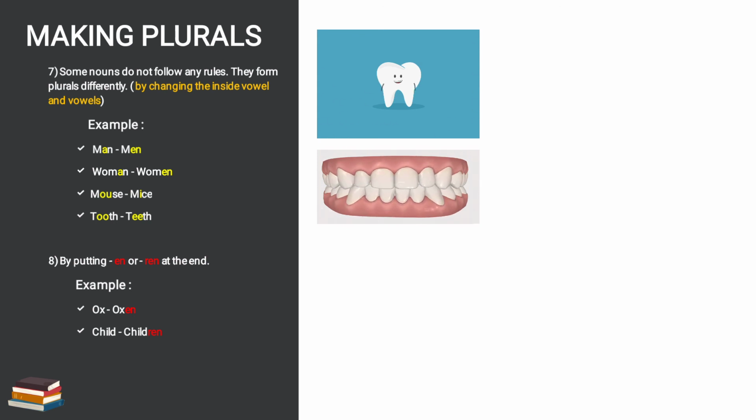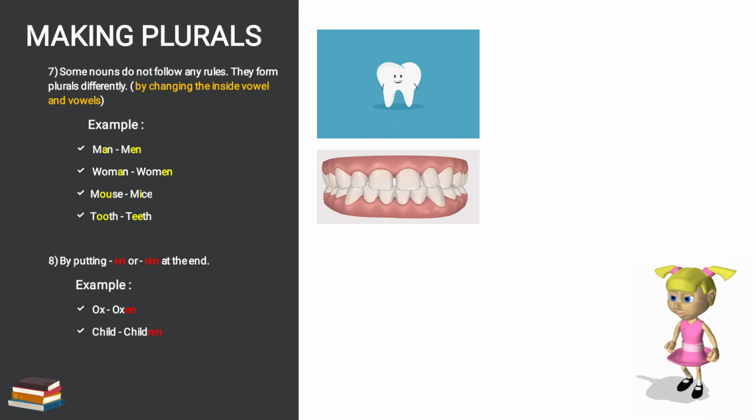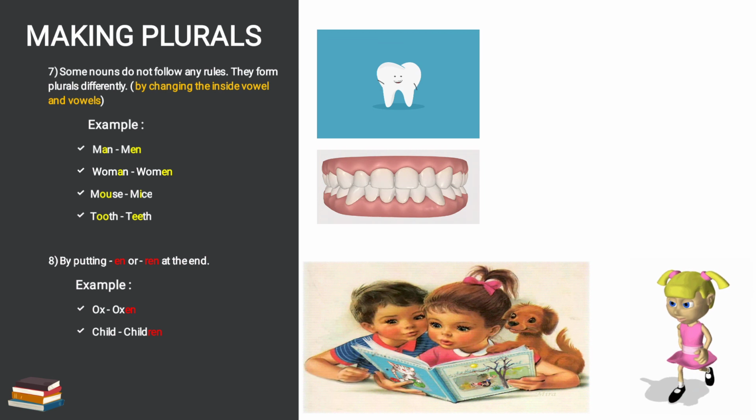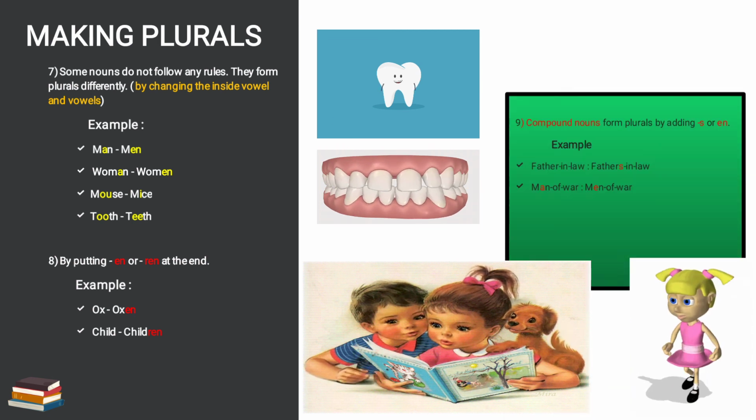Children means more than one child. Now you see in the image, one girl is there. So we are denoting one person, that is child. Now next you see, one boy and one girl is there, means children. They are denoting two persons. So children is there. So what we have added at the last? ren. So child plural form is children.